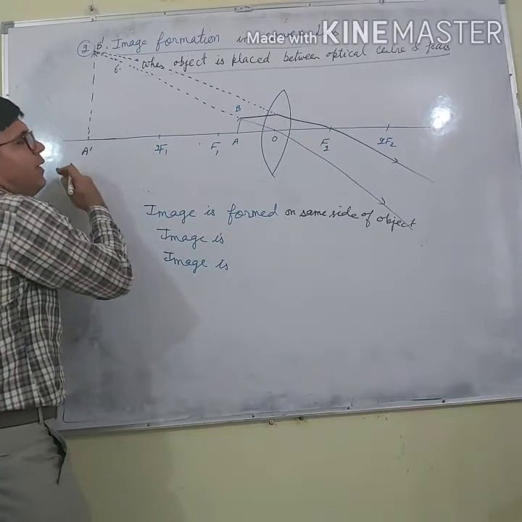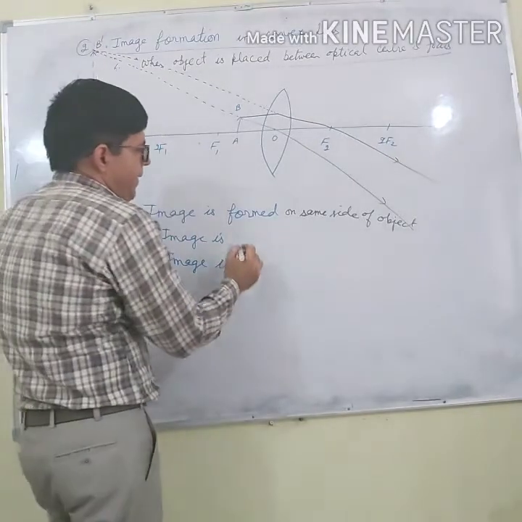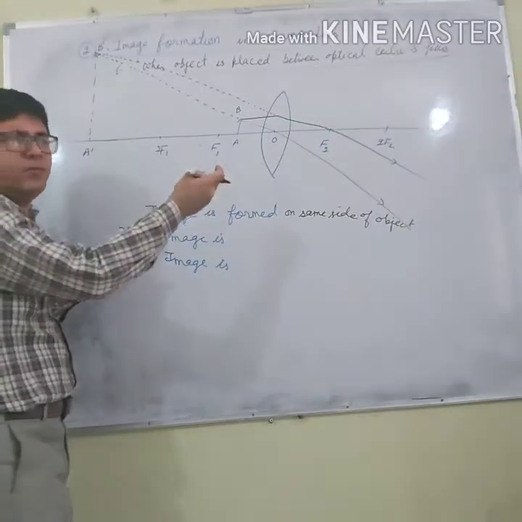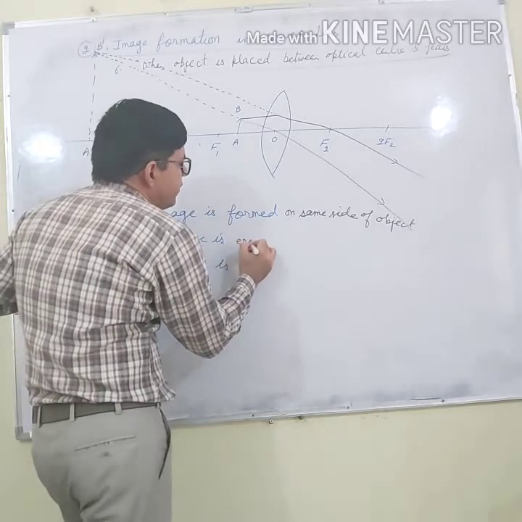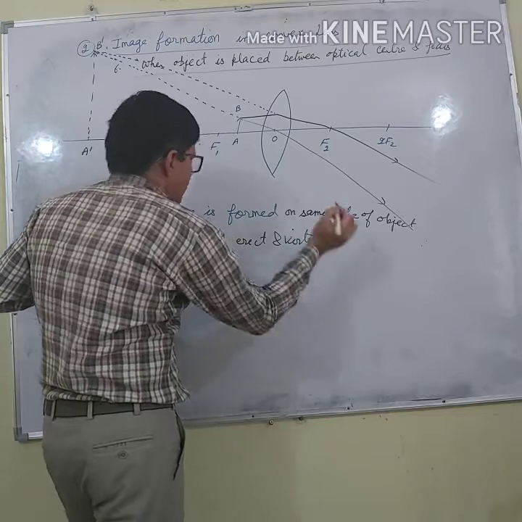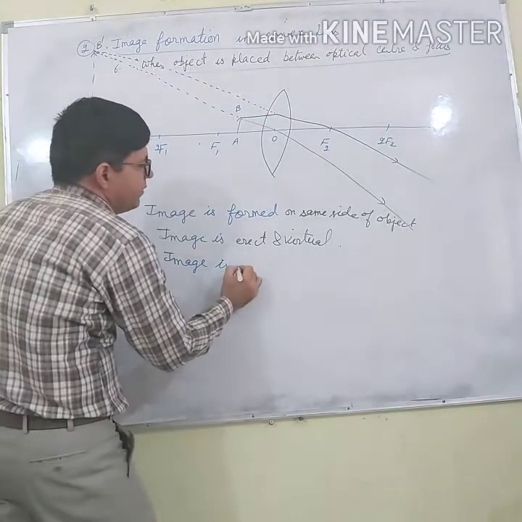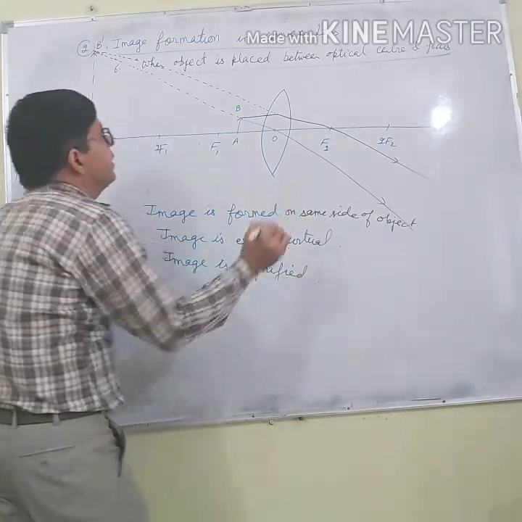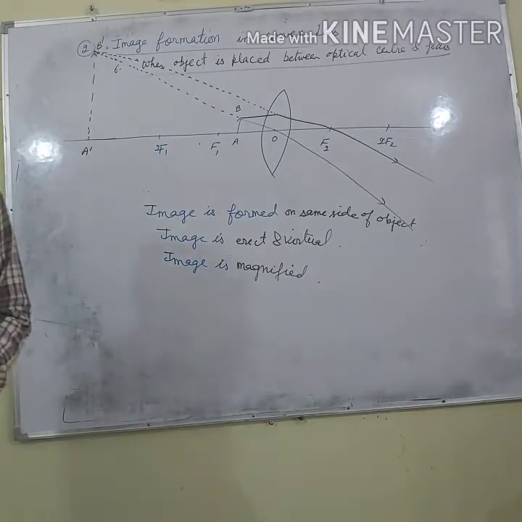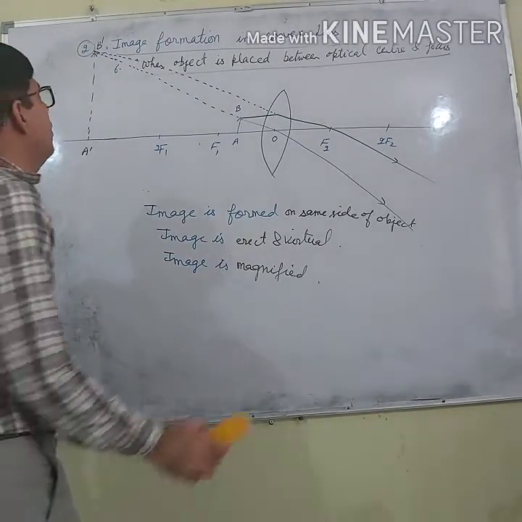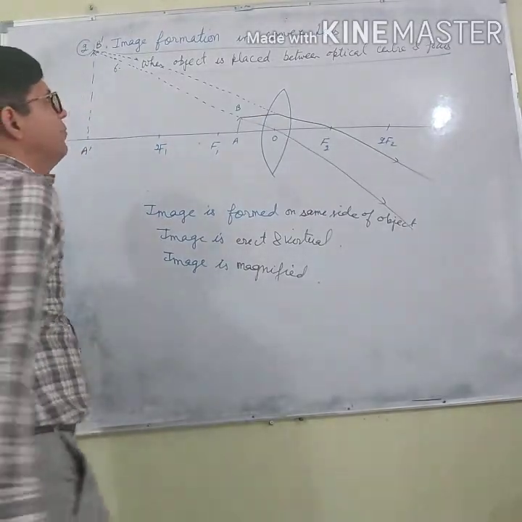Object is on left hand side, image is also formed on left hand side. Image is erect and virtual. Rays are not meeting in actual practice, they appear to meet. So image is erect and virtual. Next, is image small or large? Large means magnified. So these are the 6 cases of image formation in convex lens. All 6. Now let's do for concave lens.